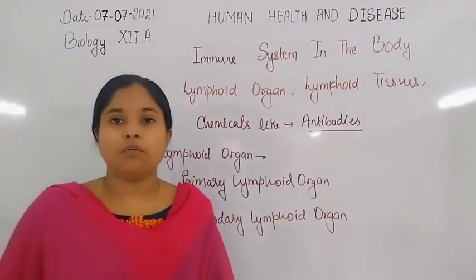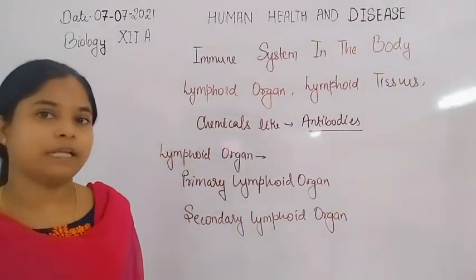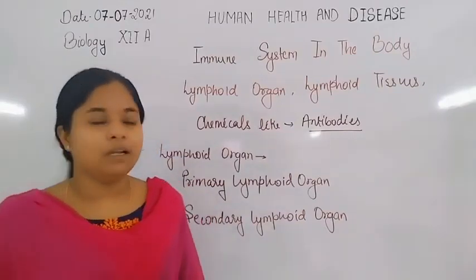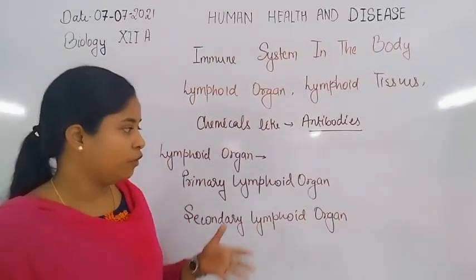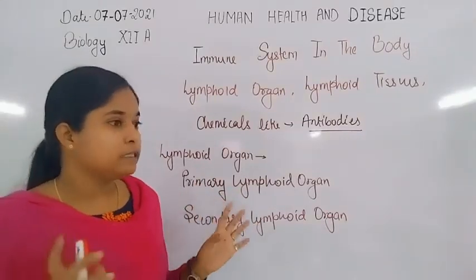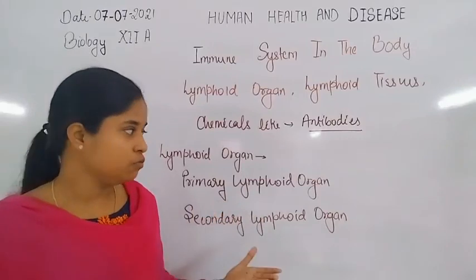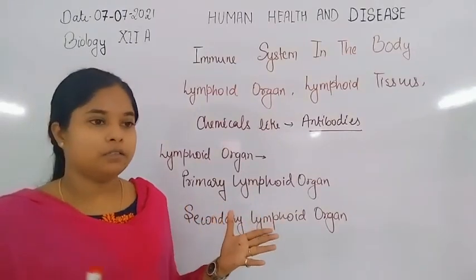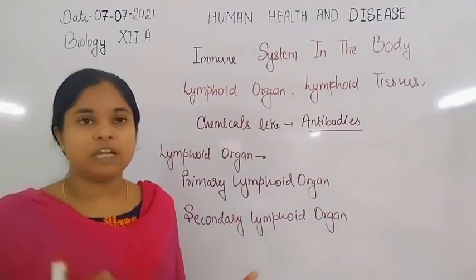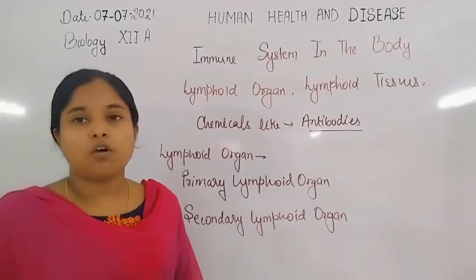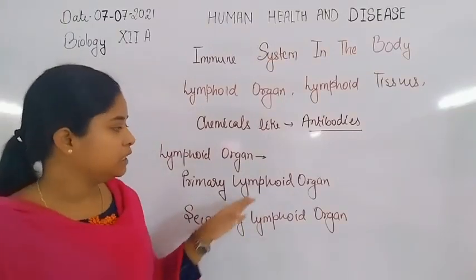So what are the functions of the primary and secondary lymphoid organs? The primary lymphoid organ is mainly responsible for the formation of immune cells. What are the immune cells? They are B lymphocytes, T lymphocytes, macrophages, monocytes, basophils, eosinophils, neutrophils and natural killer cells. All these form in the primary lymphoid organ.